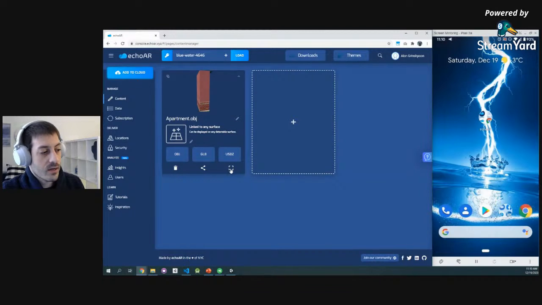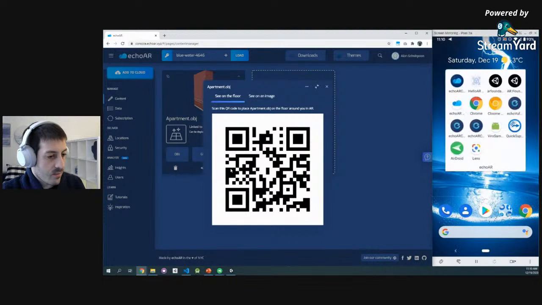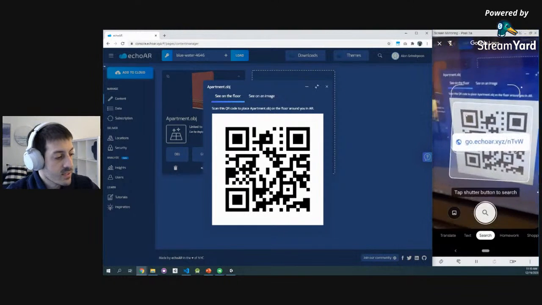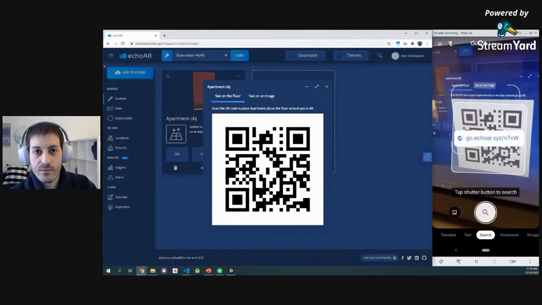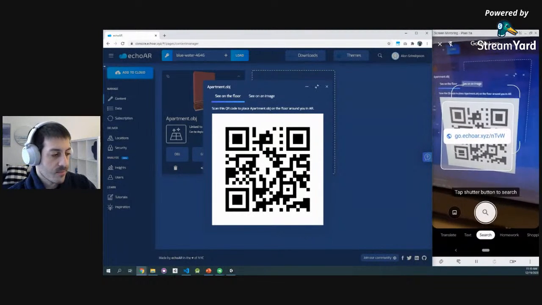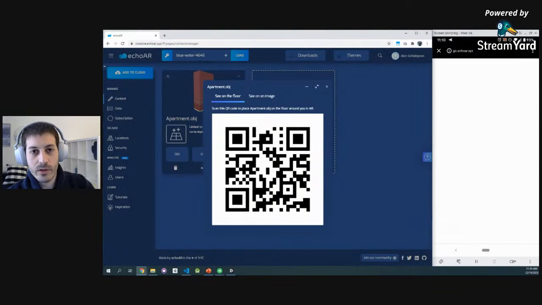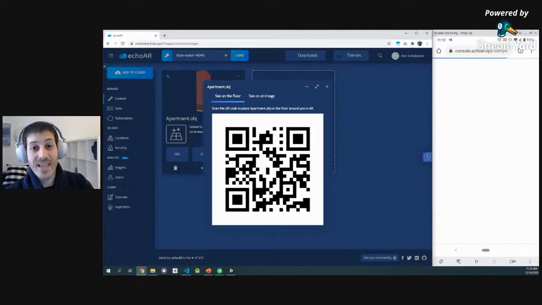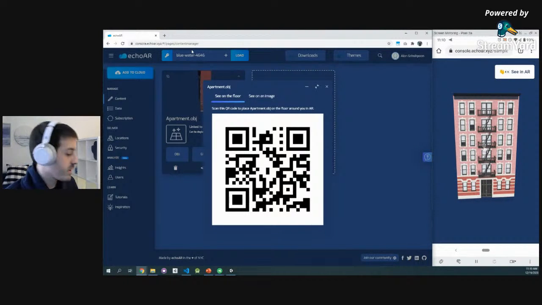You click this button right here, it will open a QR code that you can scan. I'm going to do it right now. I encourage you all to use your phones right now if you're watching this live to scan this QR code with me, open a phone. Most phones, like iPhones on iOS, already have their own QR code scanner or reader built into the camera. It will redirect you to a website. You don't have to install anything. As you can see, after I scanned it, it redirected me to this website.